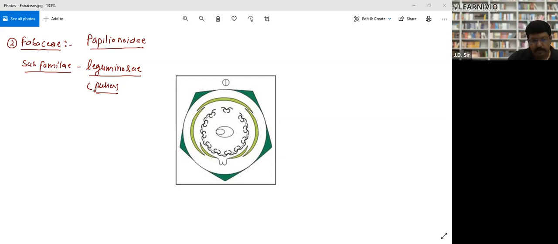So there is a floral diagram, and inside the floral diagram there is a floral formula. So the floral formula is zygomorphic. This means bilateral symmetry, there is no radial symmetry, right? Bisexual, both the sexes are present over here, female and male, means androecium and gynoecium both are there. So zygomorphic, bisexual, corolla 1 plus 2 plus 2 gamo.